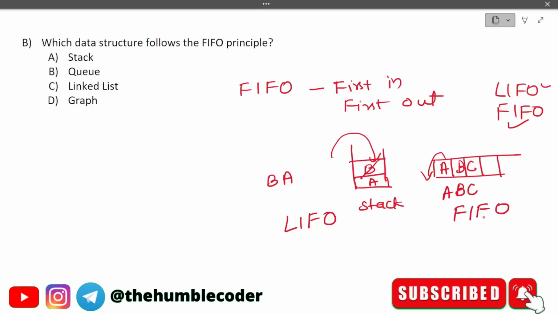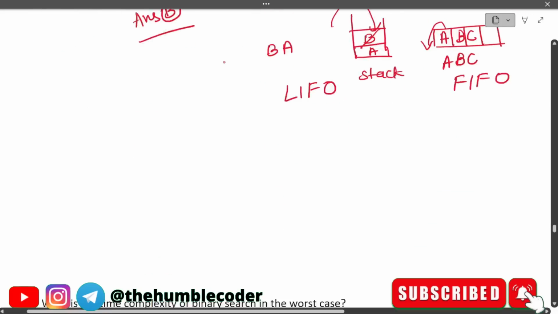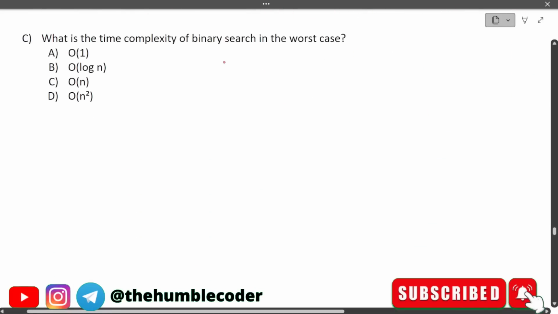So the options that we have are stack, queue, linked list and graph. I hope now you have got the answer for this. The correct answer is option number B, which is queue. So queue follows the FIFO principle, which is first in first out. Moving on to the next question.